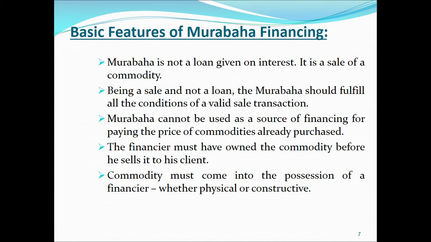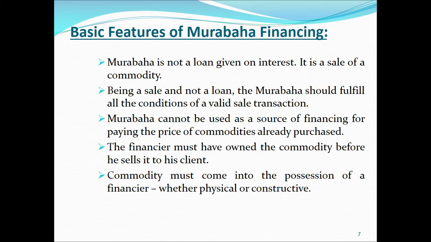Murabaha cannot be used as a source of financing for paying the price of commodities already purchased. So it has to be a genuine sale transaction where the commodities are purchased for the first time. The financier may have owned the commodity before he sells it to his client. As I told you, this is one of the requirements of the sale, the ownership and possession of the asset. So the commodity must have come into the possession of the financer, whether physical or constructive.